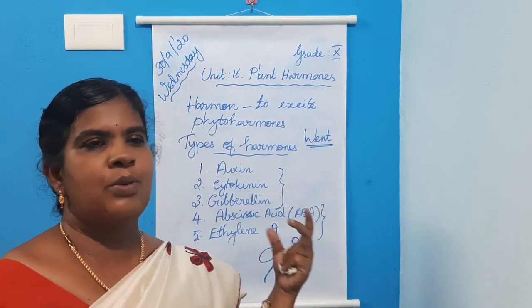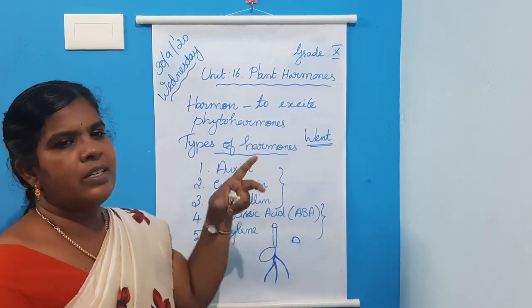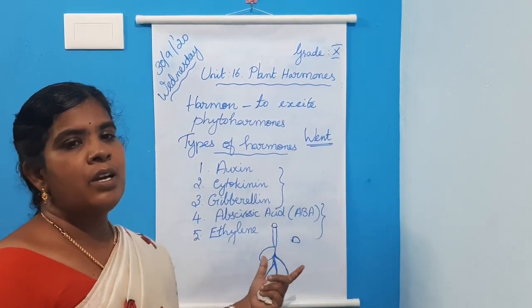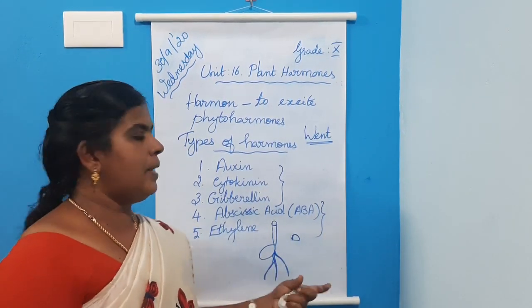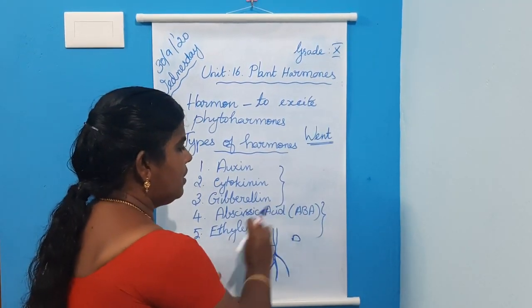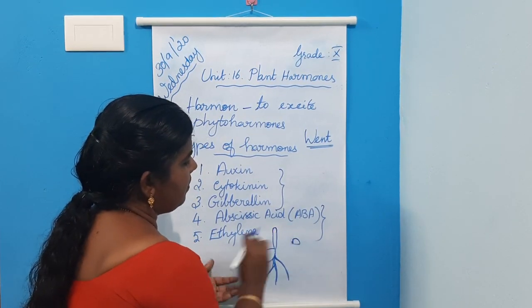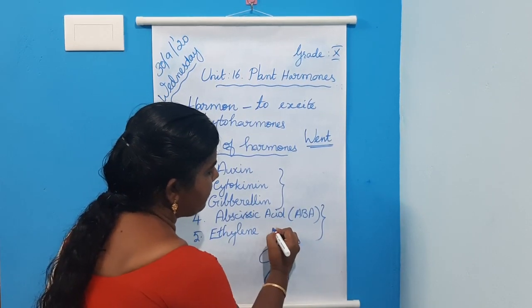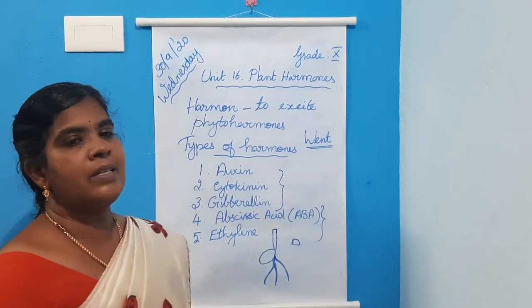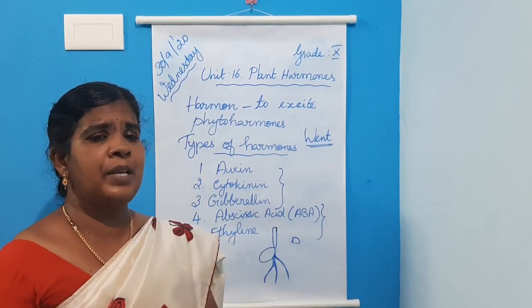So, he did a lot of experiments using the Avena coleoptile, the oat plant. In his first experiment, he removed the tip of the coleoptile and did not observe any growth.